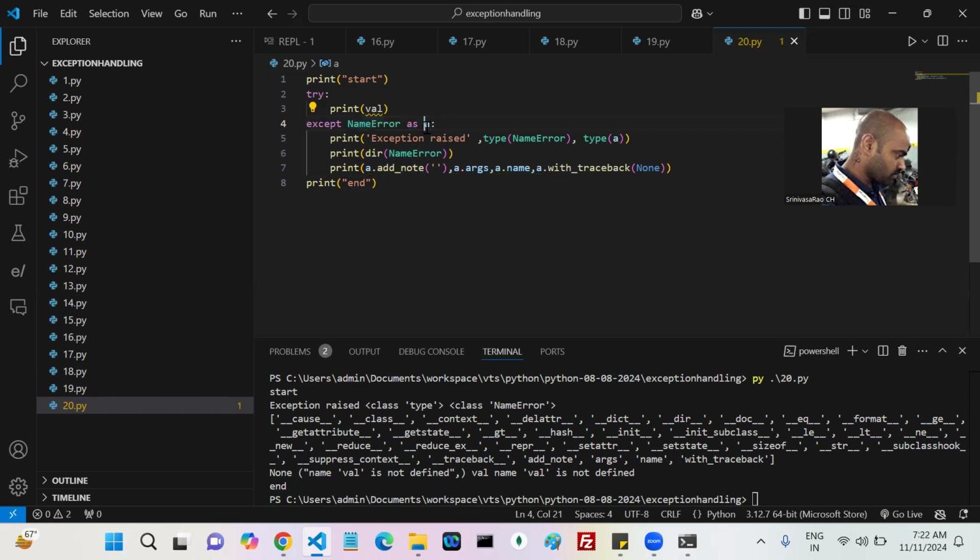If they find a specific exception class like this, they execute the block when NameError is raised, but the object is kept with them. Whenever they find something like this, what happened?